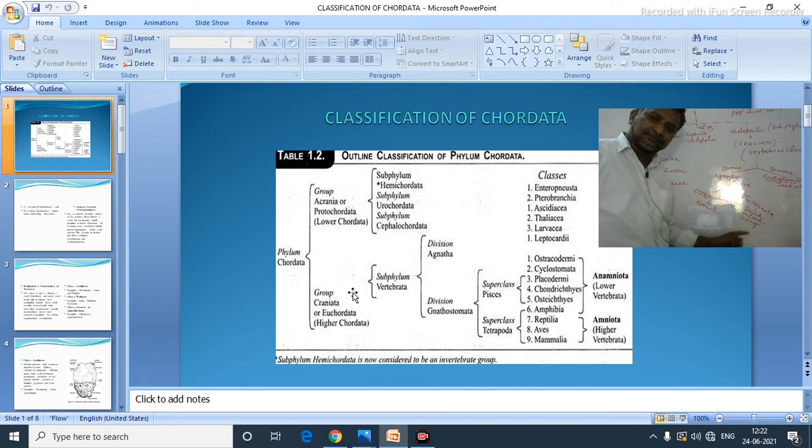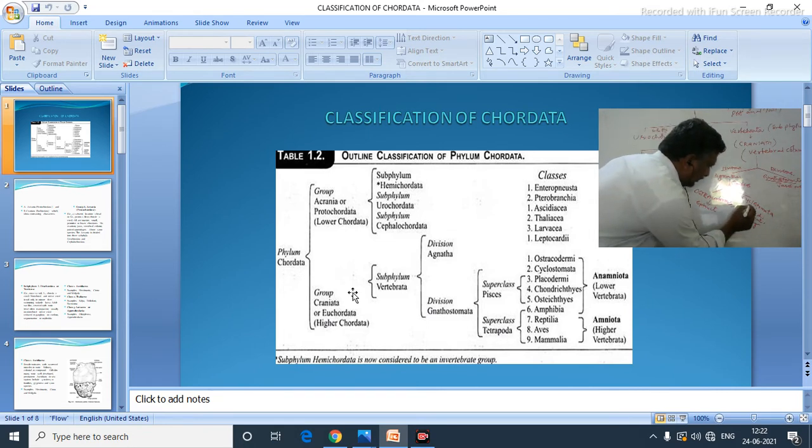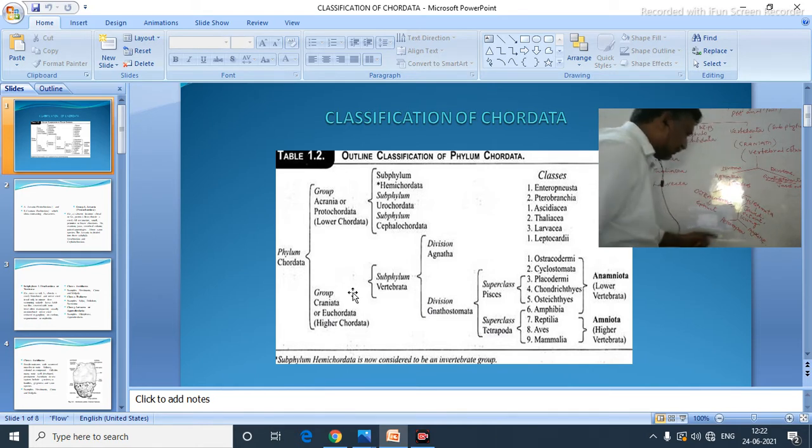Living organisms, in which cyclostomata there are two things here: Petromyzon and Myxine. Petromyzon and Myxine, these two are there. Okay.